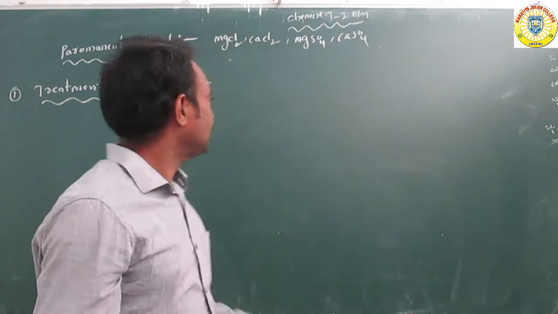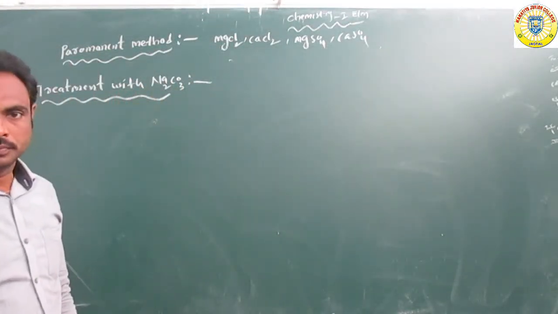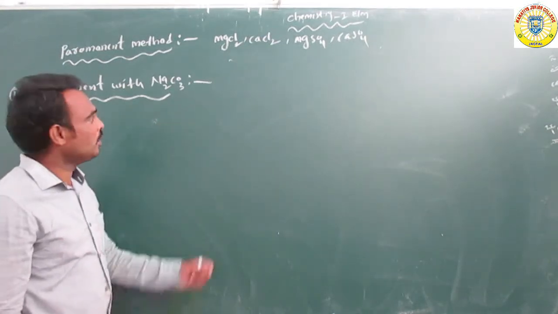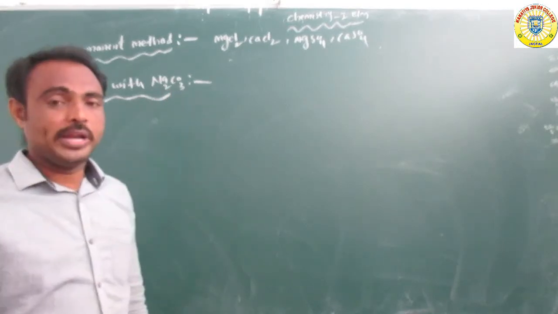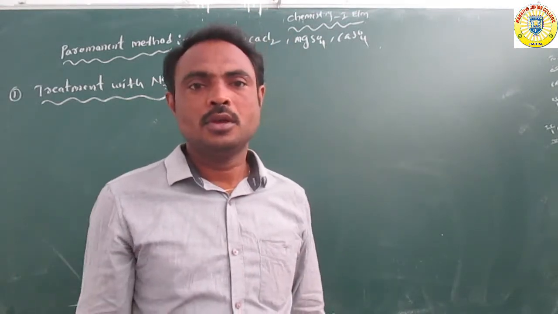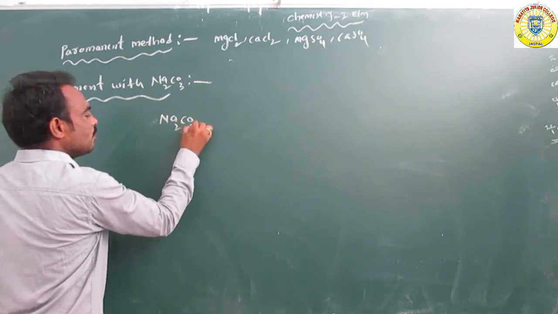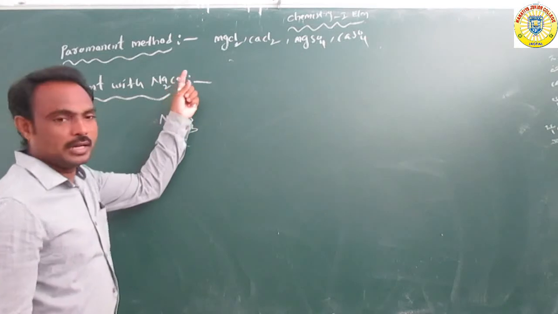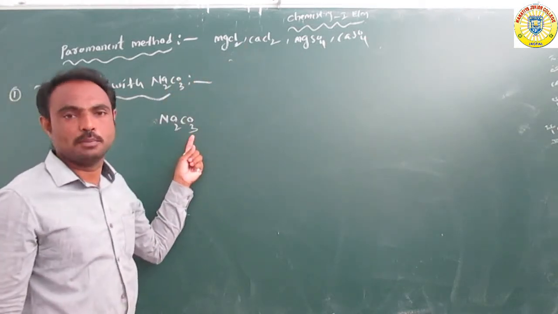Now first of all we discuss treatment with sodium carbonate. Na2CO3, sodium carbonate, is also called washing soda. When sodium carbonate is added to hot hard water, the salts react with sodium carbonate.